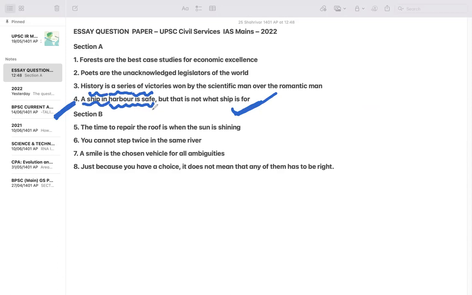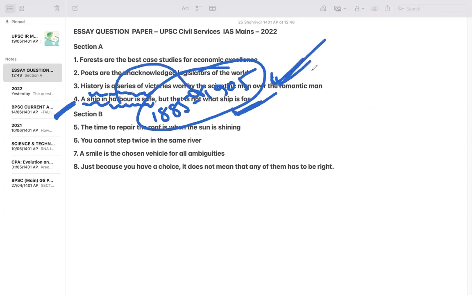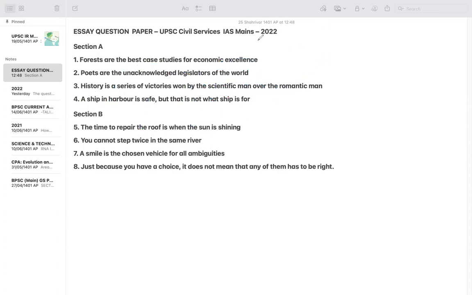You can see through the history perspective also that a ship in the harbor is safe, because of the moderate politics of the Indian National Congress during 1885 to 1905, when they were in the safe harbor. But when the extremists came, when the Swadeshi movement happened, when the Gandhian era came, then it changed. And then we took the risk, and the risk culminated into the freedom of the country. So the best question you can try is this one or this one. This will be a little bit typical, and you can still try, but it does not have so much direct content, rather you will have to mix and match the content.